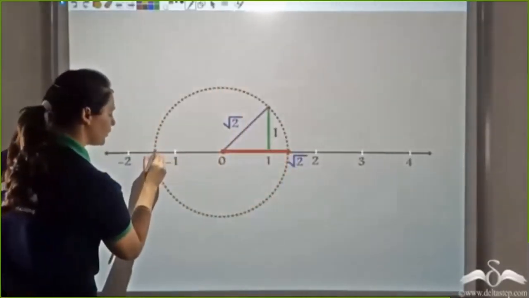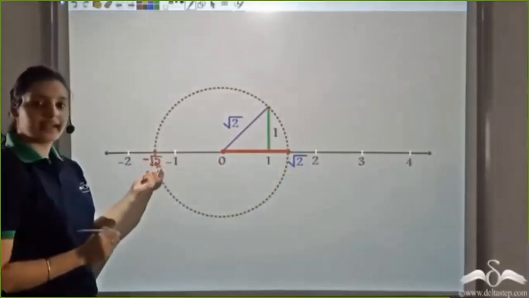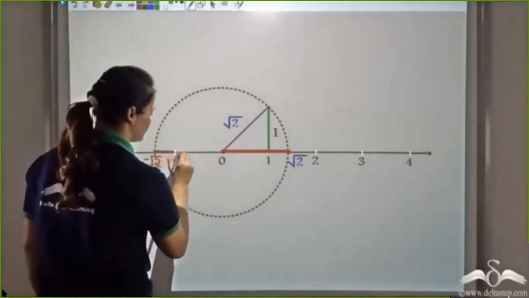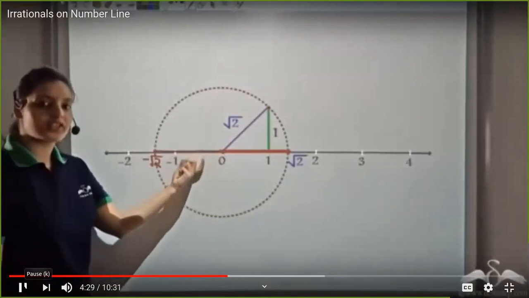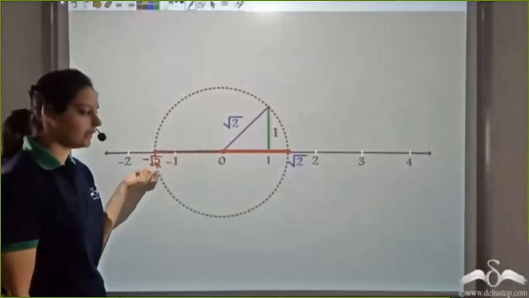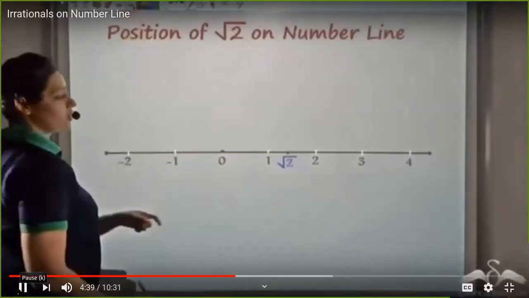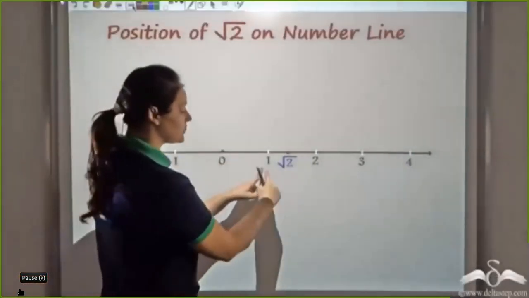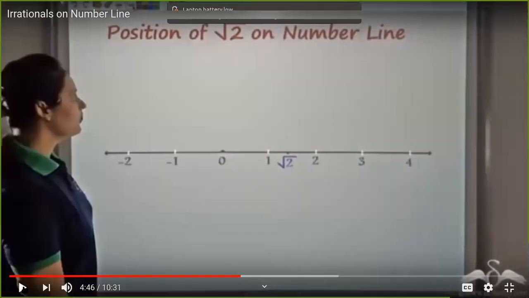Similarly, you can say that this point would be minus root 2, the negative of root 2. The distance is the same, the length is the same. What changes is just the direction. The magnitude is the same, the direction changes, and you get a negative number. So this is how you can plot root 2 on the number line. I get root 2 on the number line, which lies between 1 and 2. This is how I want you to show square root of 2 on the number line.